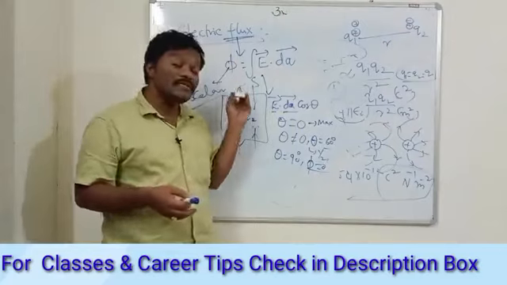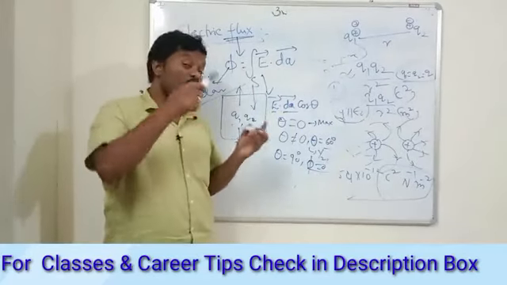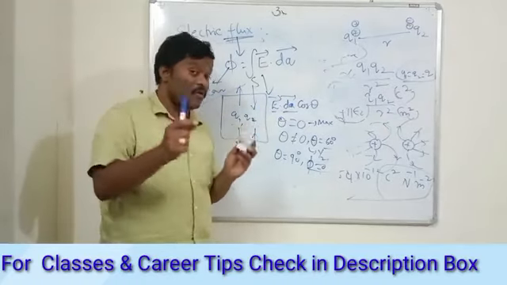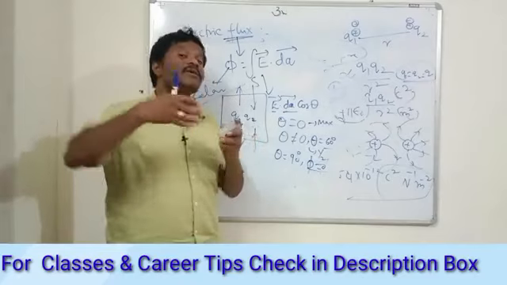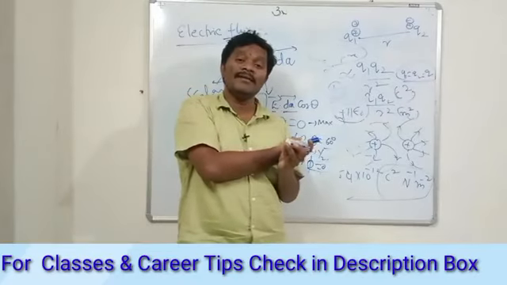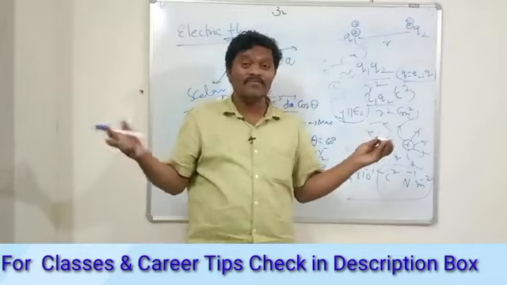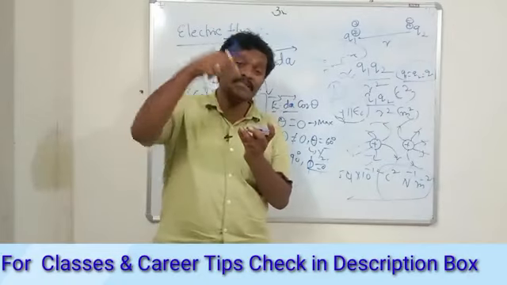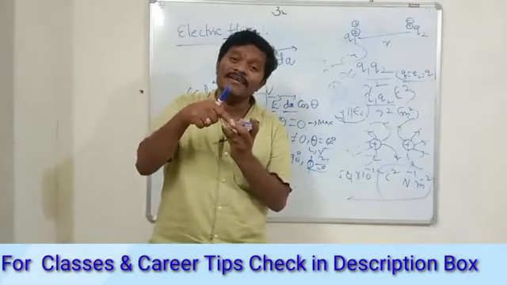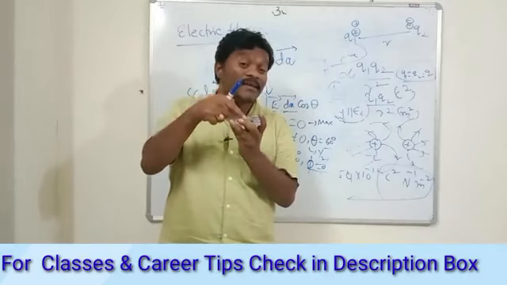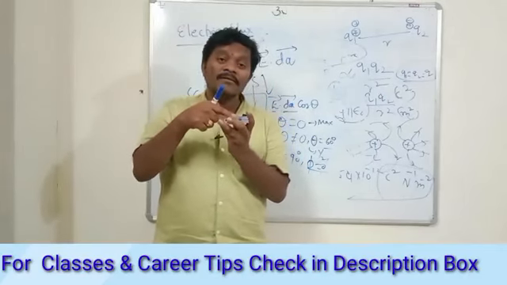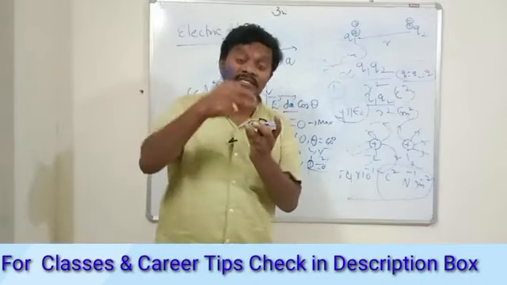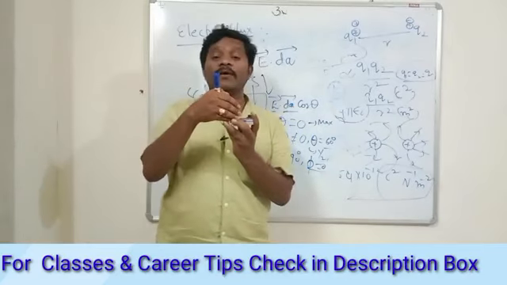Yes, your flux is a scalar quantity, but what is it telling? It is telling the number of field lines which are passing through that. Now, for what purpose are the field lines passing there? Why are the field lines there at all? That means the charge is there, right? That means the flux tells the amount of total charge which is inside of it.